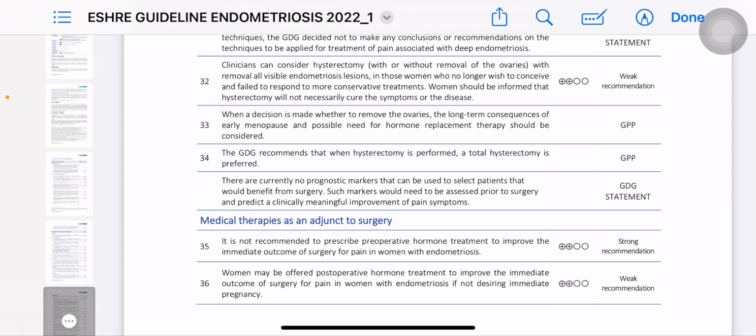It will also depend upon the age. If the patient's age is almost 50-51 years, the better option is to remove the ovaries, because in later ages there is a chance of ovarian cancer. But if the patient is 40 years of age, why should we give such early menopause to the patient? So we will individualize whether to remove the ovaries or not. We will take a detailed history, whether the patient has any personal or family history of breast or ovarian cancer. We will also discuss with the patient that removal of the ovaries depends on, and we will also look at the ovaries during surgery.